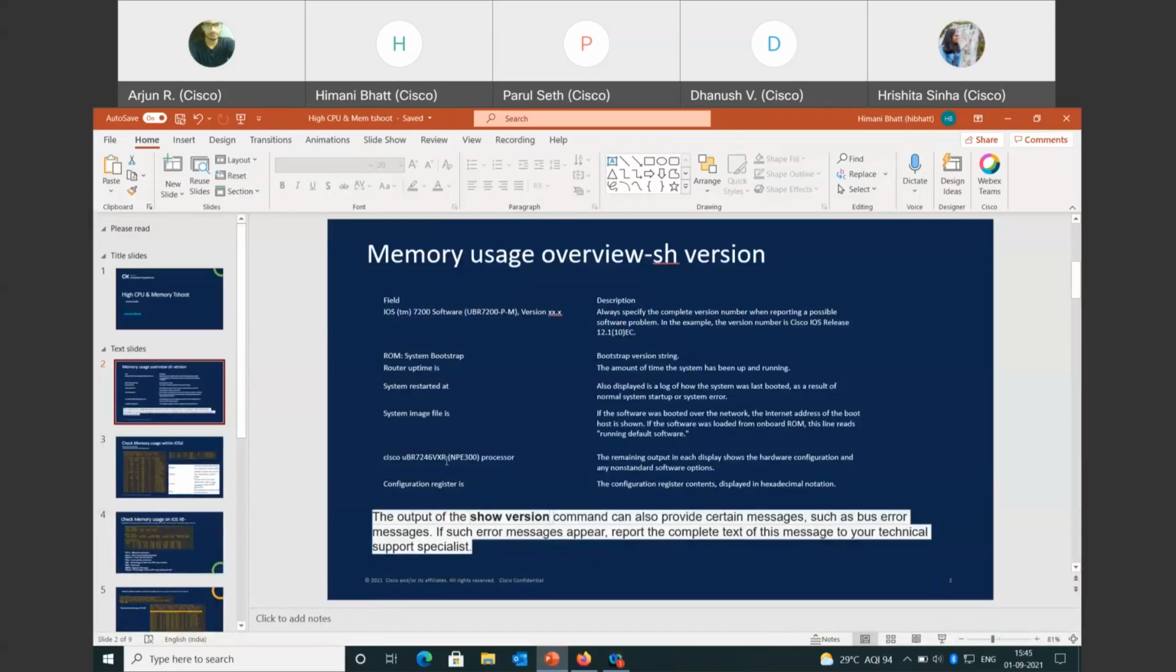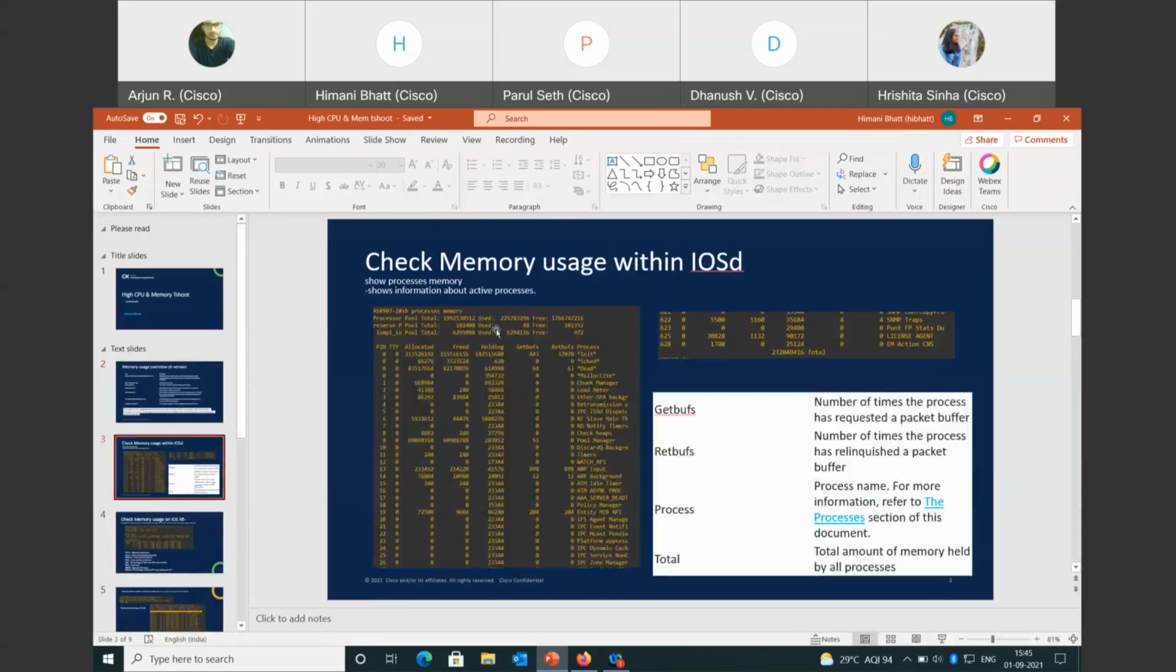The remaining output shows the hardware configuration. The next command we have is show process memory. It shows information about the active processes we have, and this is the output.